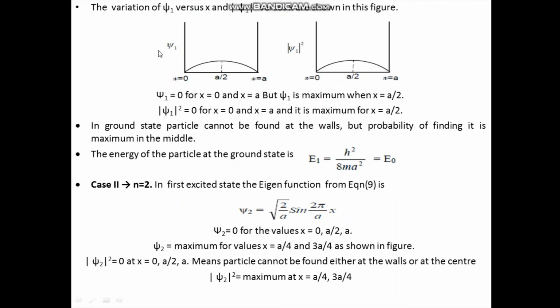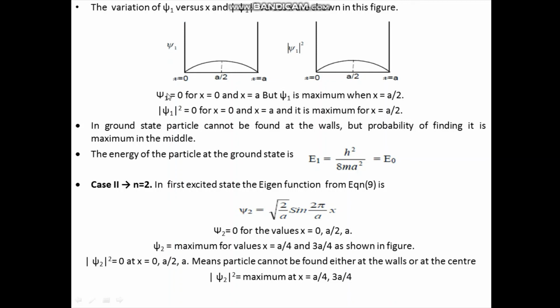See the variation of wave function psi 1 versus x, and modulus of psi 1 square, that is probability density, versus x, shown in this figure. Here 1 stands for the ground state, that is n is equal to 1.